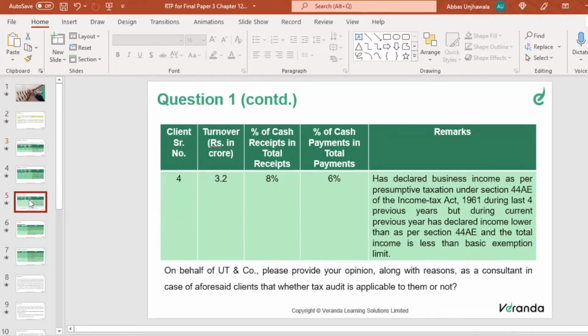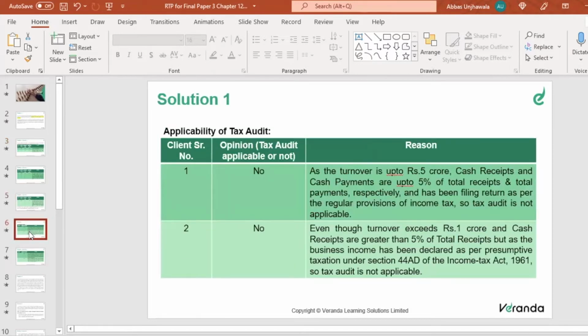So the answer is tax audit will not be applicable because the turnover is up to 5 crores, cash receipts and cash payments are up to 5% of the total receipts and total payments respectively, and has been filing as per the regular provisions of the Income Tax Act. So tax audit is not applicable, right?